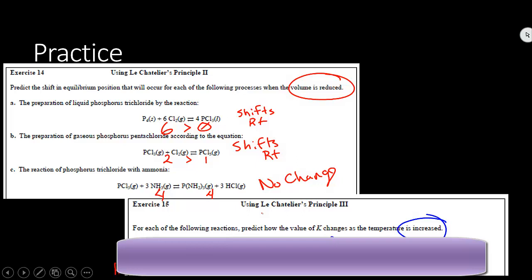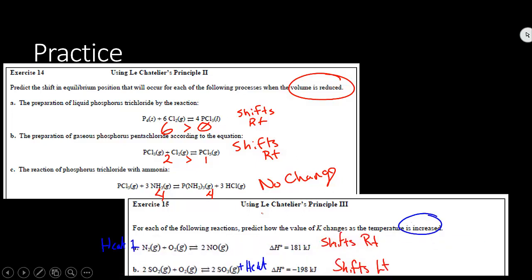For B, 2 moles of gas producing 1 mole of gas, we shift again to the right, favoring the side with the least moles of gas. But what if they're the same, like example C, 4 moles of gas become 4 moles of gas? Well, that means that we're not favoring either side, so the reaction shows no change in equilibrium.